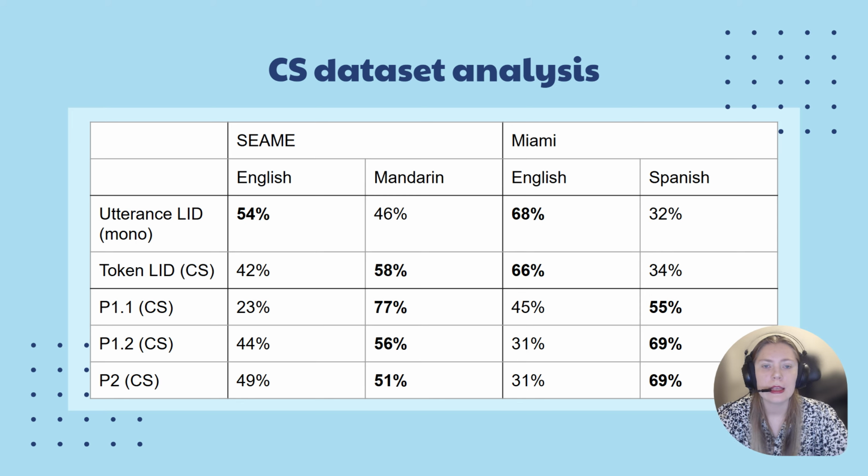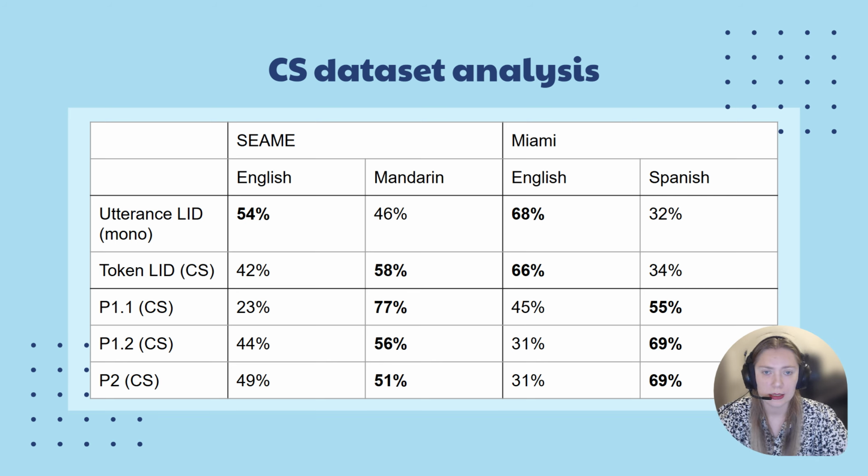Upon applying the matrix language identity determiners to code-switch datasets, we can compare the distributions of LIDs and MLIDs. In this table, token LIDs for code-switch sentences and utterances are defined, and utterance LIDs for monolingual sentences are shown in the first two rows.